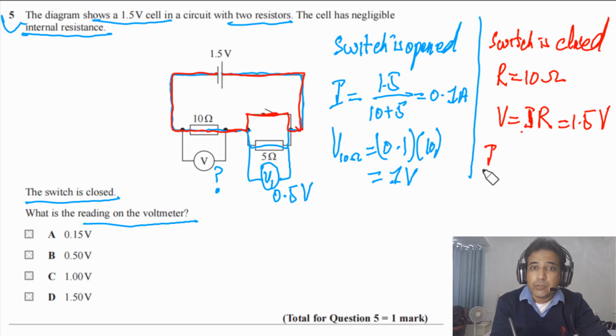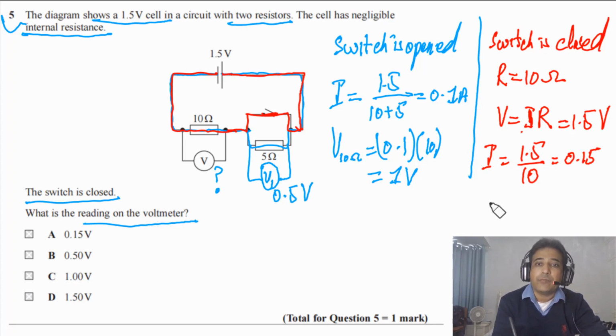If you want to calculate the value of current, for example, you can also find it out: 1.5 divided by 10, so we will get 0.15. Now V will be equal to 0.15 multiplied by 10. So again you will get 1.5 volts.